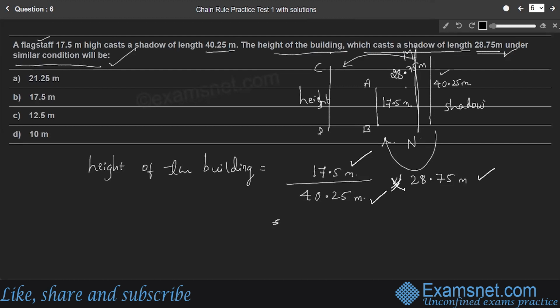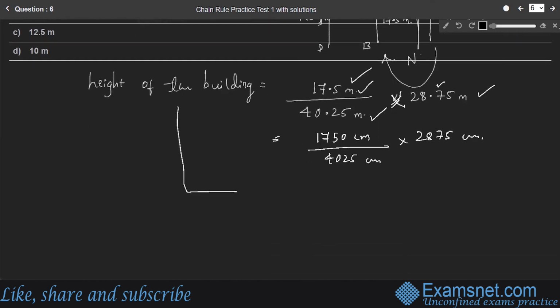So simplification is very easy. Let us convert all these decimals into whole numbers. For that, let us express these meters in terms of centimeter. So 17.5 meter is nothing but 1750 centimeter divided by 4025 centimeter. We are just multiplying each number by 100, right? Into 28.75 meter, which is nothing but 2875 centimeter, right? Therefore, we are expressing the height of the building in terms of centimeters here.